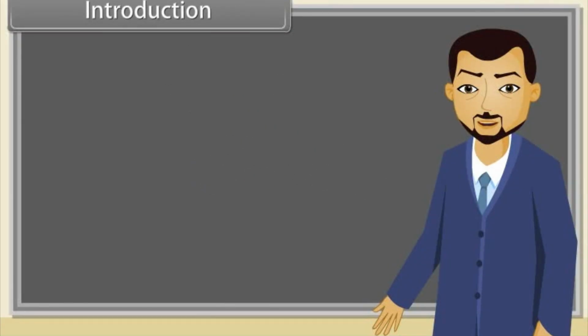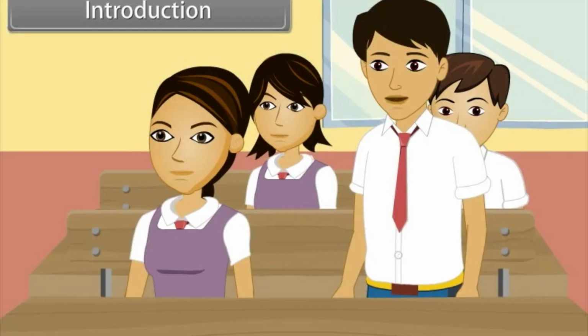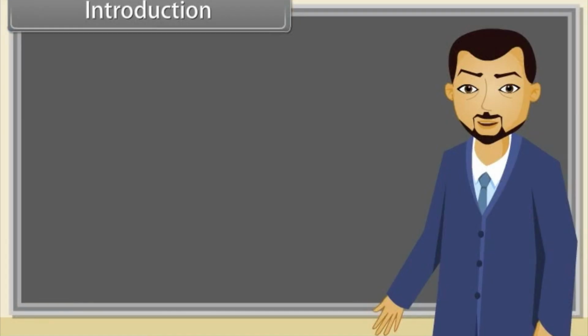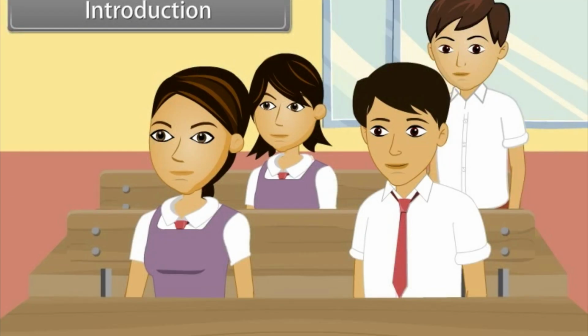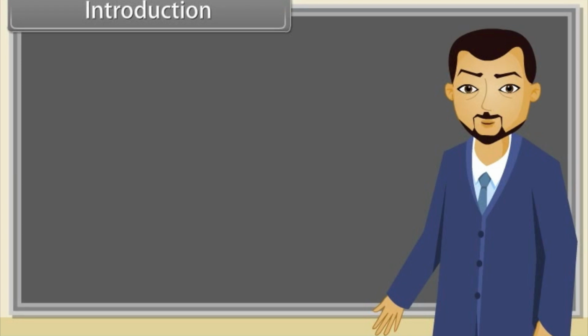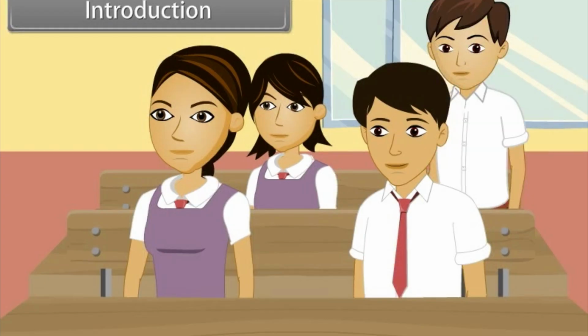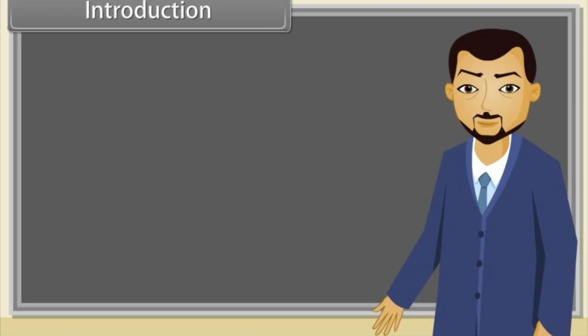Introduction. Can anyone tell me what are polynomials? A polynomial is made up of terms that are only added, subtracted, or multiplied. Very good. And what do we call the polynomials having degree 1? Linear polynomials. And second degree polynomials are called? Quadratic polynomials. Absolutely correct. Do you know that a second degree polynomial in x is also called a quadratic equation in x? Today we will learn about quadratic equations.